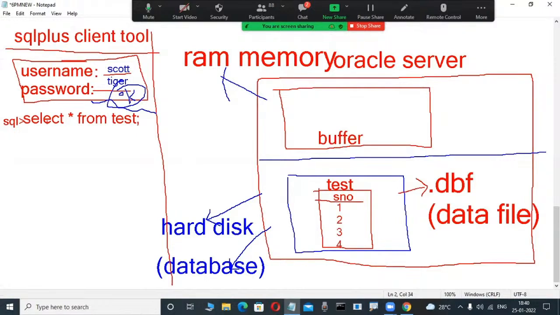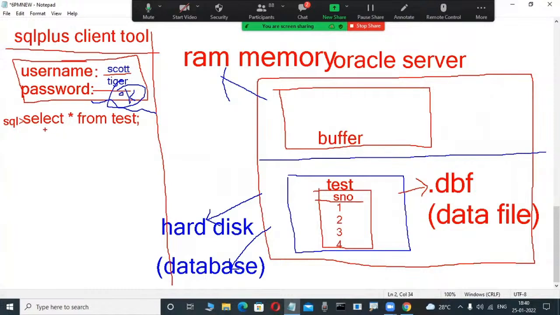Whenever I am writing this SQL language command in a tool, what happens? Select means retrieve the data, don't worry. These languages we are learning. It is an SQL language command. Whenever I type a command like select star from table name, we may think this tool directly interacts with the hard disk where the table is available, and the table is retrieved directly from the server and displayed in this tool. But that is not possible.